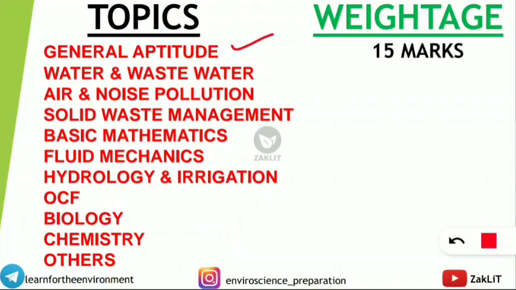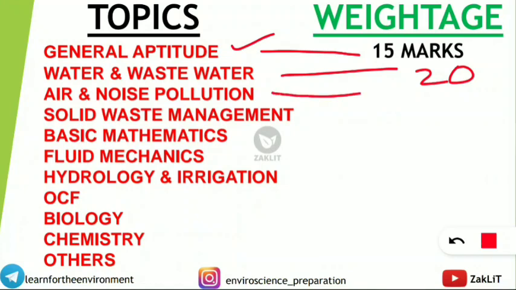Starting with the general aptitude, we all know it was for 15 marks weightage for the general aptitude portion. Next, coming to the water supply and wastewater. So this portion carries 20 marks. So you can see how much weightage is given in the water, that is water supply and wastewater, 20 marks weightage. Next, coming to the air pollution and noise pollution. So air and noise pollution total contained the weightage of 10 marks, where 9 were from air pollution and 1 from the noise pollution section.